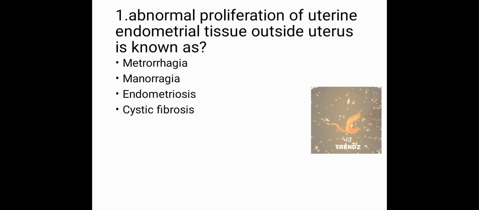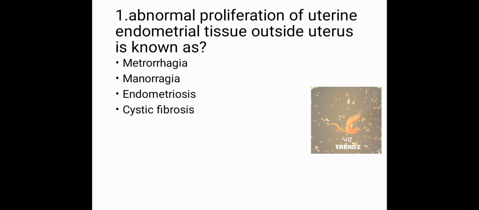Abnormal proliferation of uterine endometrial tissue outside the uterus is known as: Metrorrhagia, Menorrhagia, Endometriosis, Cystic fibrosis. The answer is endometriosis. What is endometriosis? Endometriosis is abnormal proliferation of uterine endometrial tissue outside of the uterus, like ovaries, fallopian tube, and intestine.